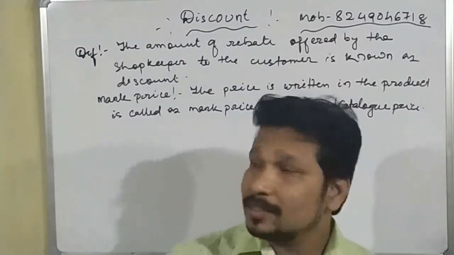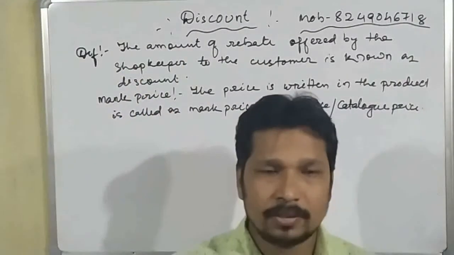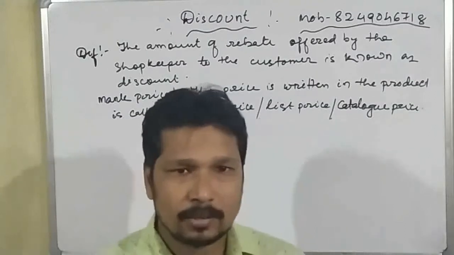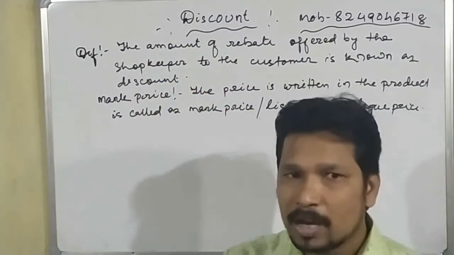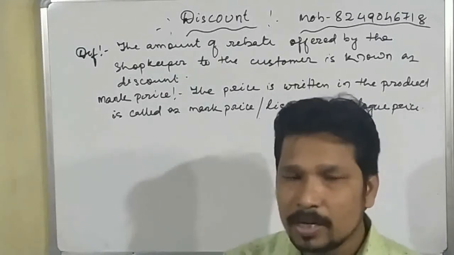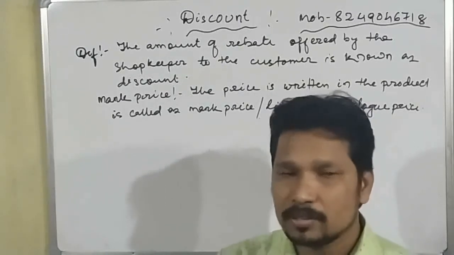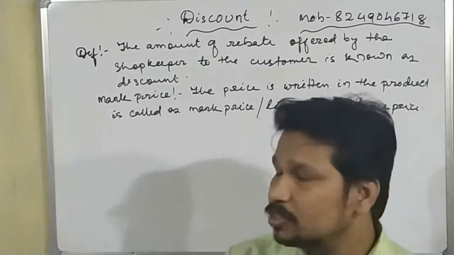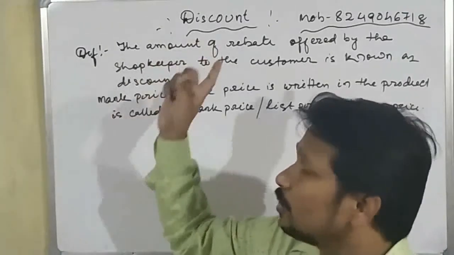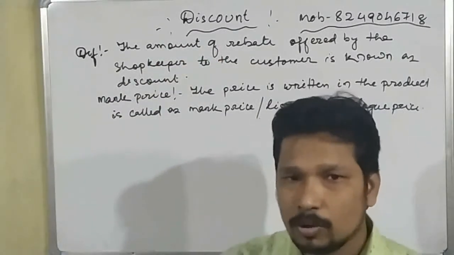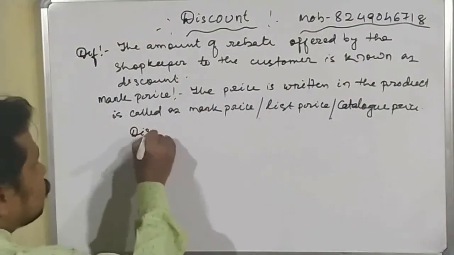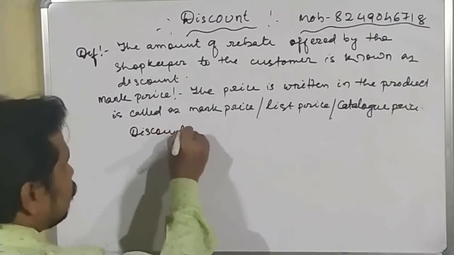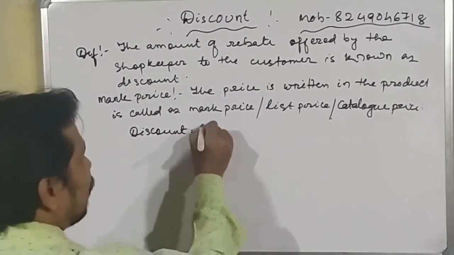Okay students, and this term discount always depends upon the mark price, not the selling price or the cost price of the product. Now we can calculate the discount. So the formula of discount: discount is equal to how much? Mark price,